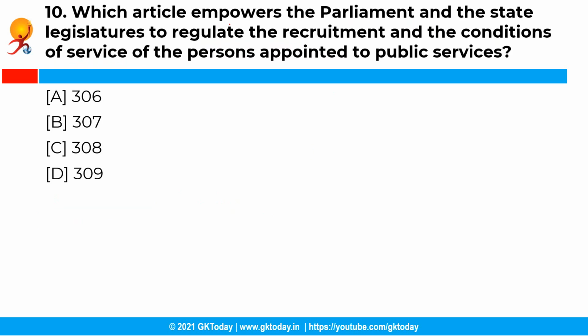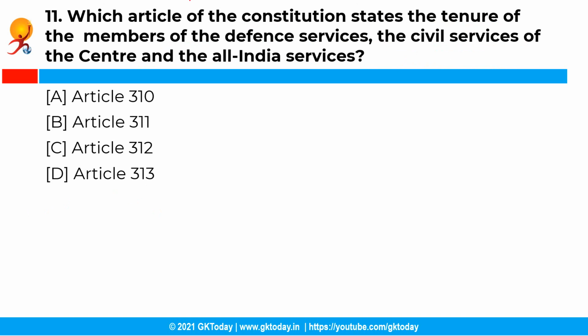Now the next question is, which article empowers the Parliament and the state legislature to regulate the recruitment and the conditions of services of the persons appointed to public services? So you have the following options, and the correct answer is option D, that is 309. So the Article 309 of the Indian Constitution empowers the Parliament of India and the state legislatures to regulate the recruitment and the conditions of service of the persons appointed to public services and posts under the centre and the states respectively. Moving ahead with the next question.